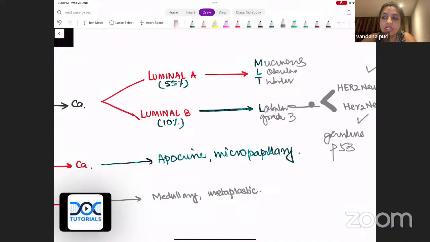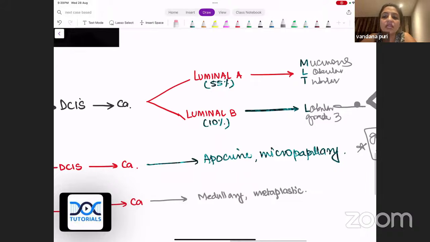That is, they are associated with Li-Fraumeni syndrome. So if somebody asks you which breast cancers are associated with Li-Fraumeni syndrome, they are always your HER2 neu enriched type. Whereas if somebody asks you which are triple negative cancers, triple negative cancers are either medullary or metaplastic, and one more, secretory.